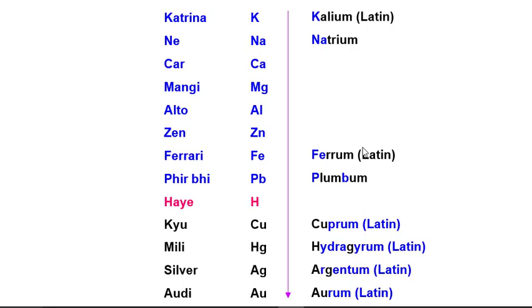So in this lecture we have seen some chemical reactions of metals, and we have seen the reactivity series. We have seen how metals react with oxygen, how metals react with water, how they react with dilute sulfuric and hydrochloric acid, and how they react with nitric acid.